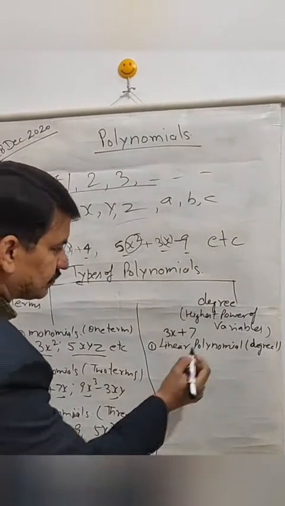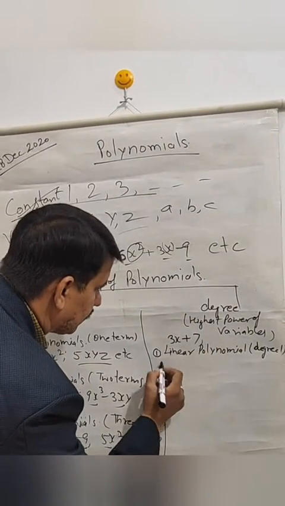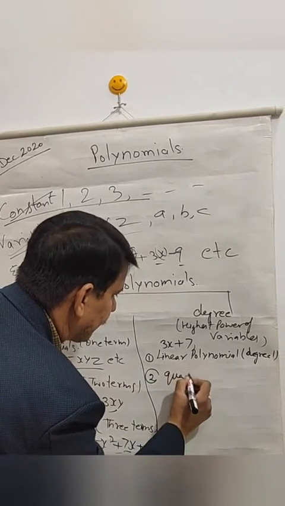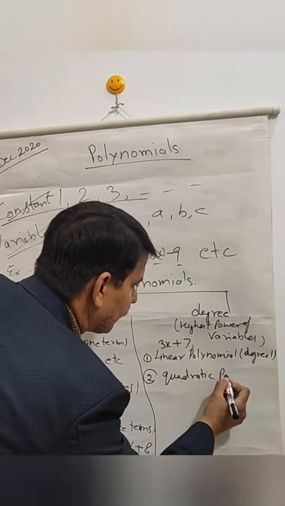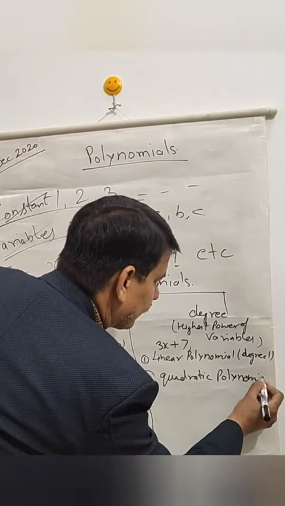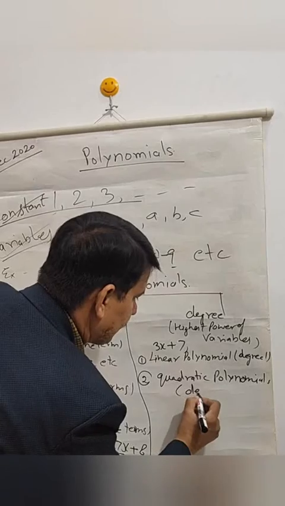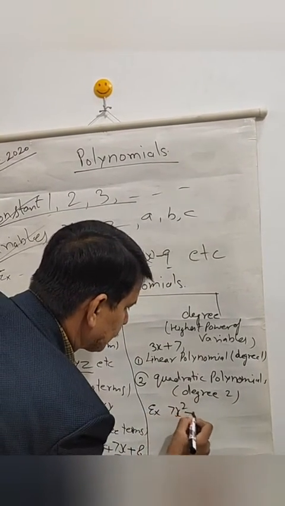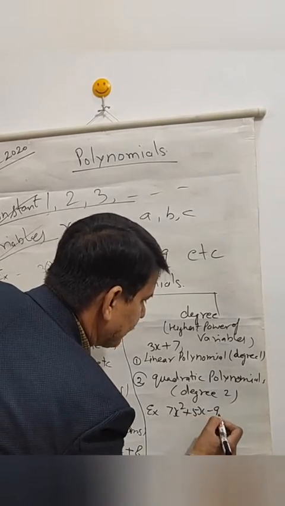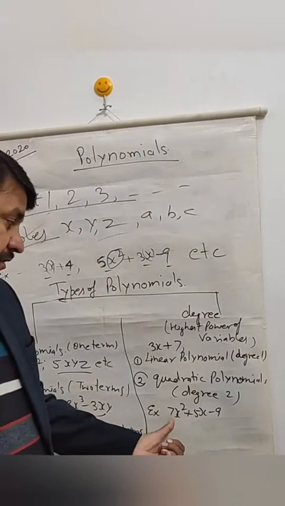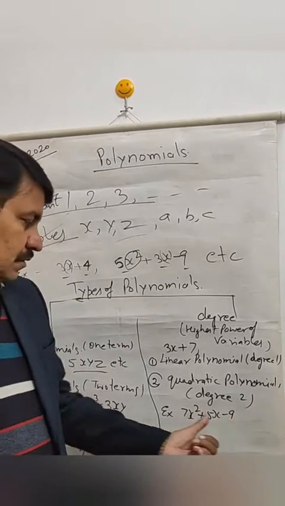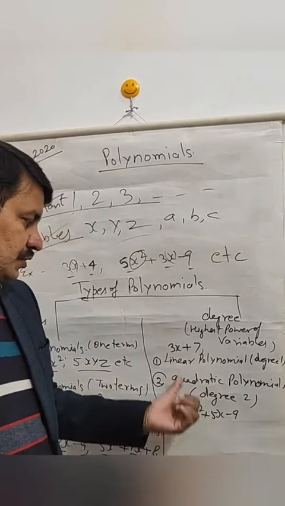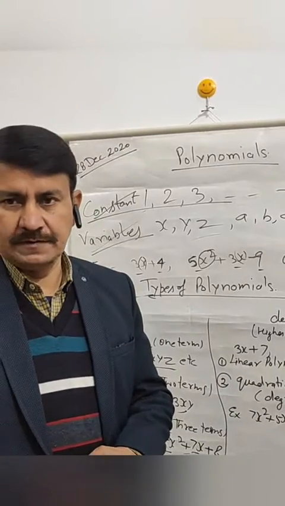On the other side, number 2, quadratic. It has degree 2. Example, 7x square plus 5x minus 9. You can see this is a trinomial having degree 2. Because the highest power of x is 2, it is known as quadratic polynomial.